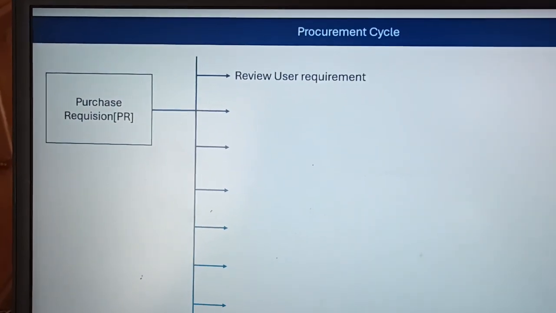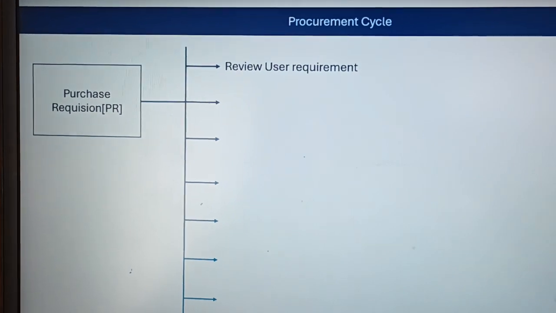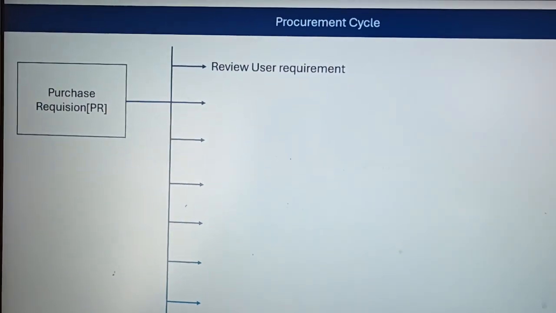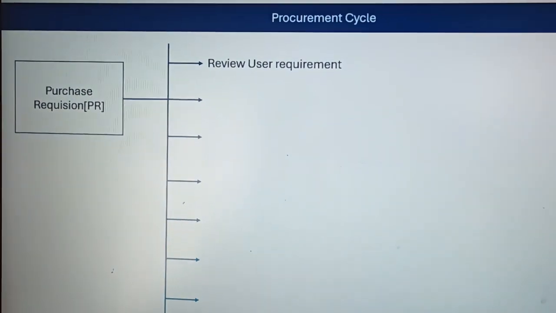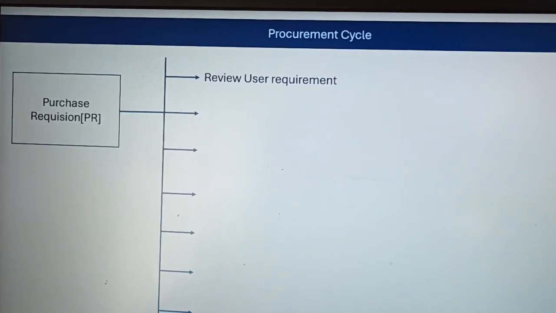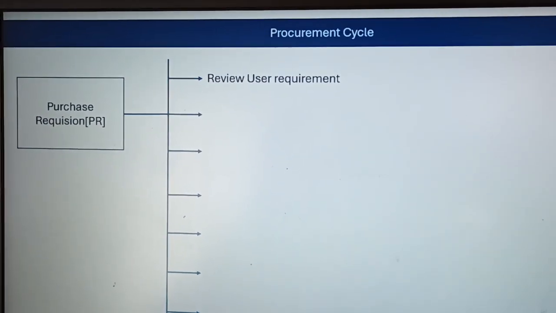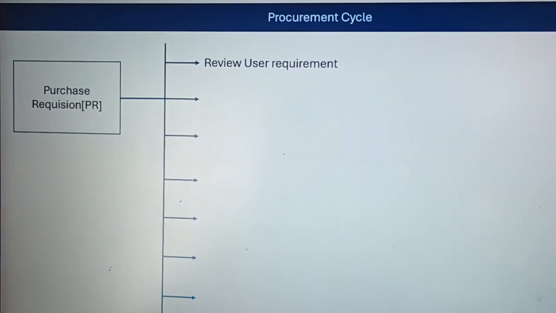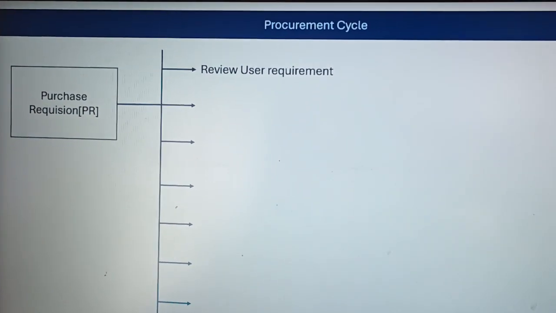A foolproof, satisfactory justification is required from the user on why to buy this material or do this contract, and what the benefit is for this organization.